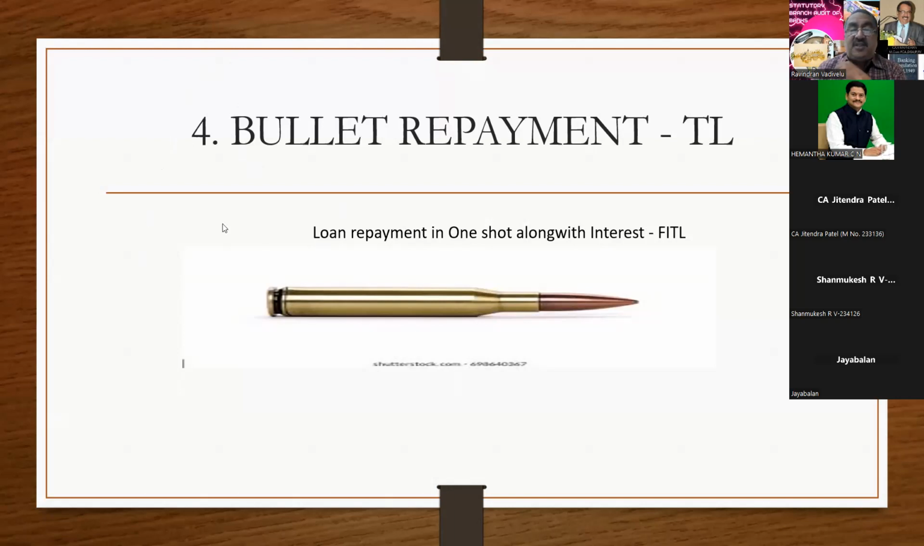What bankers did, they restructured the FITL. They changed the due date to the next year.